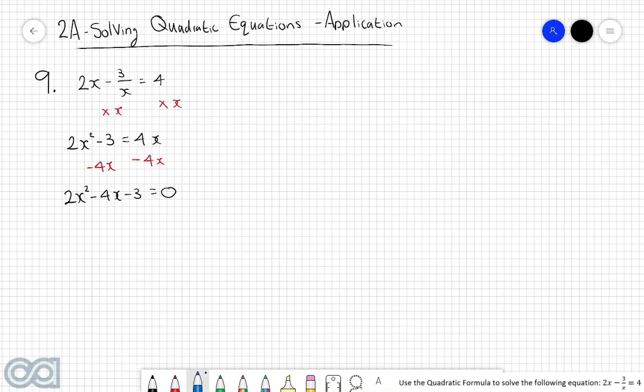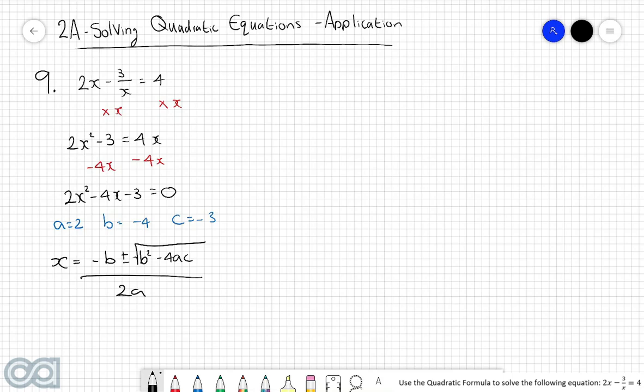And now this is something that we can absolutely use the quadratic formula to solve for. So the first thing that we can do is identify our a, b, and c values. In this case, a will be equal to 2, b will be equal to negative 4, and c will be equal to negative 3. So let's start off with our quadratic formula. x is equal to negative b plus minus the square root of b squared take 4ac all divided by 2a. So now let's substitute in our values of a, b, and c into this formula very, very carefully.